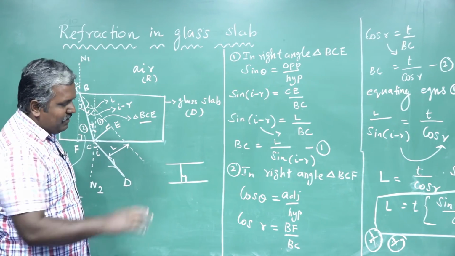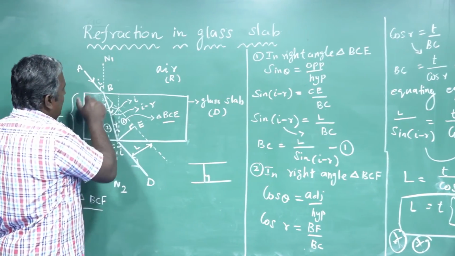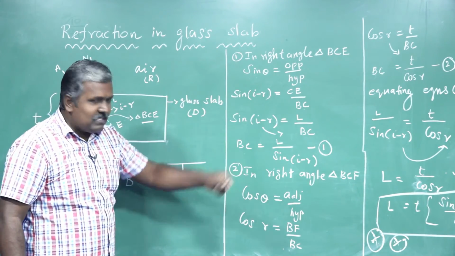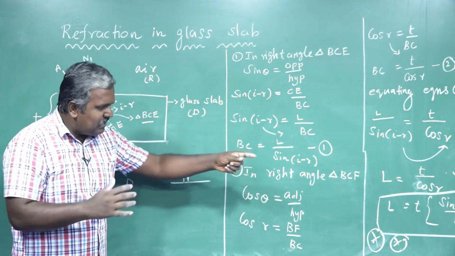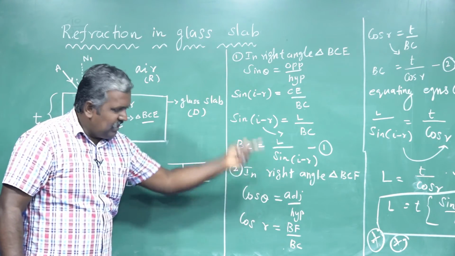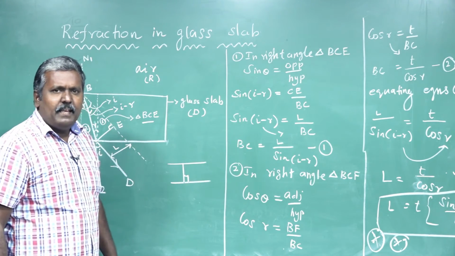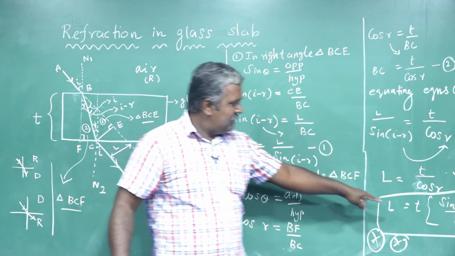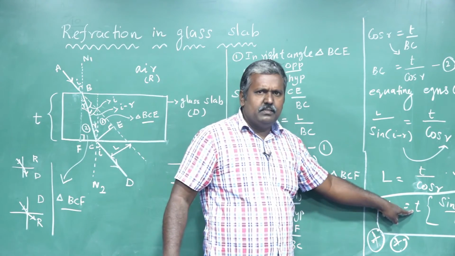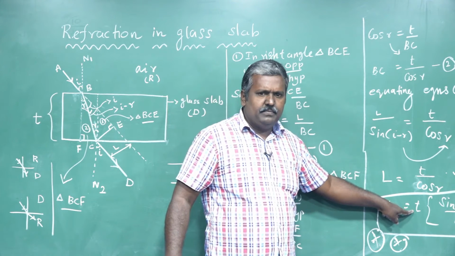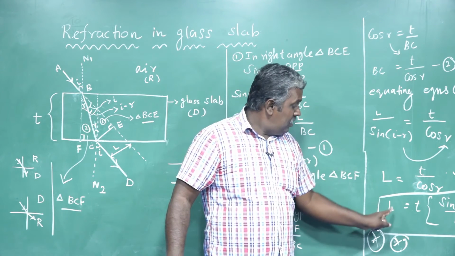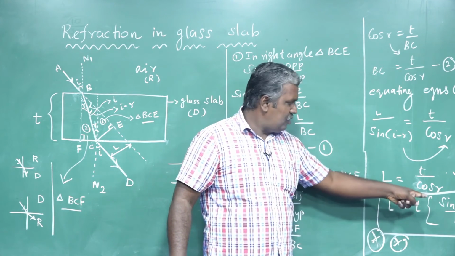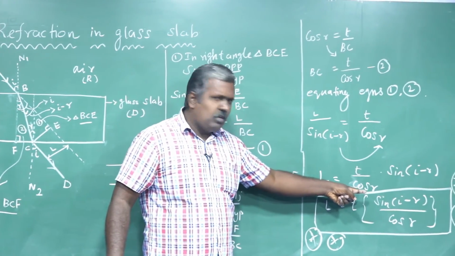At the same time, for a particular angle of incidence, when the thickness of the glass slab increases, L also increases. So lateral displacement mainly depends upon the thickness of the glass slab. For larger thickness, lateral displacement will also be large. And for a larger angle of incidence,